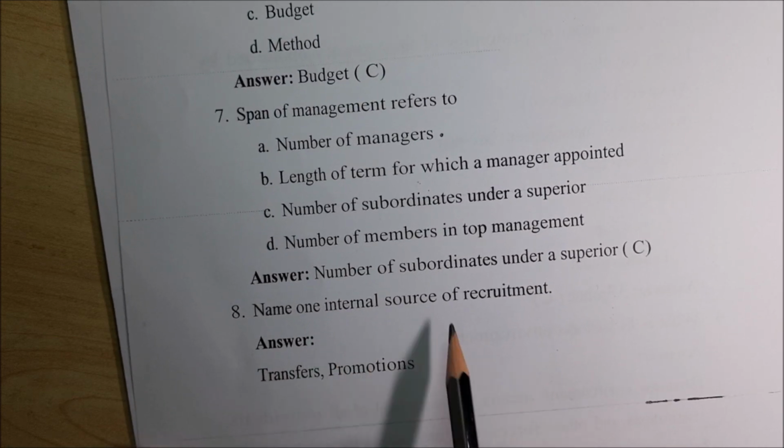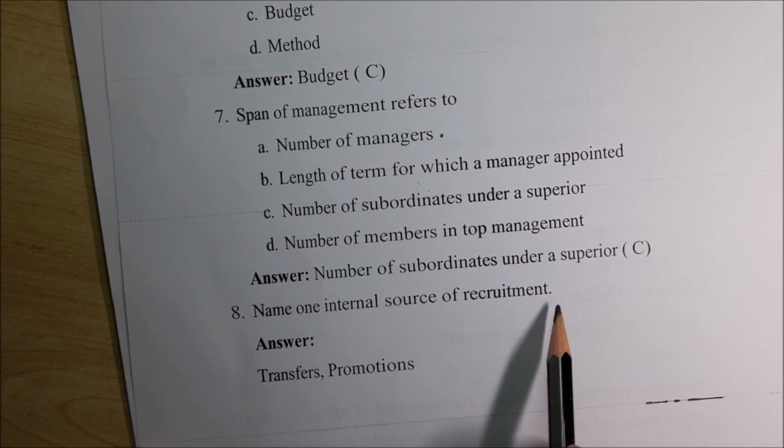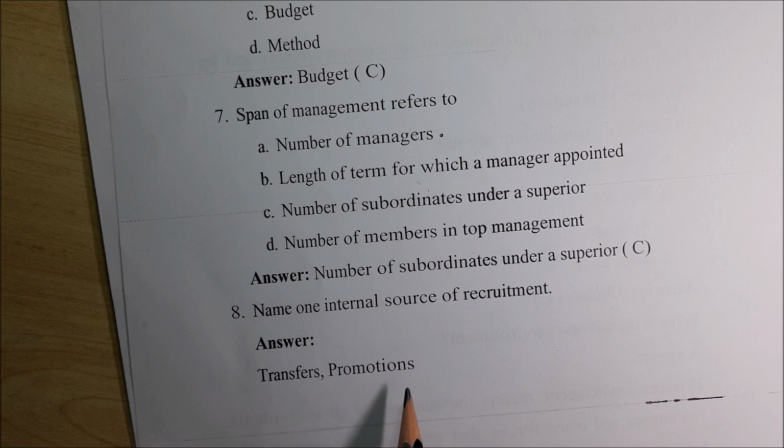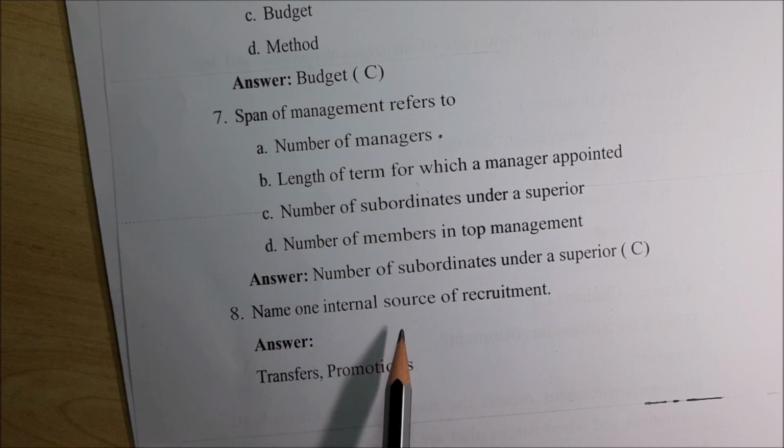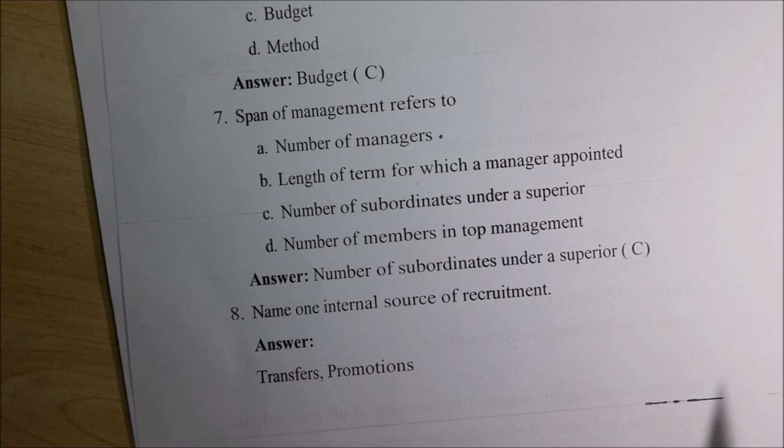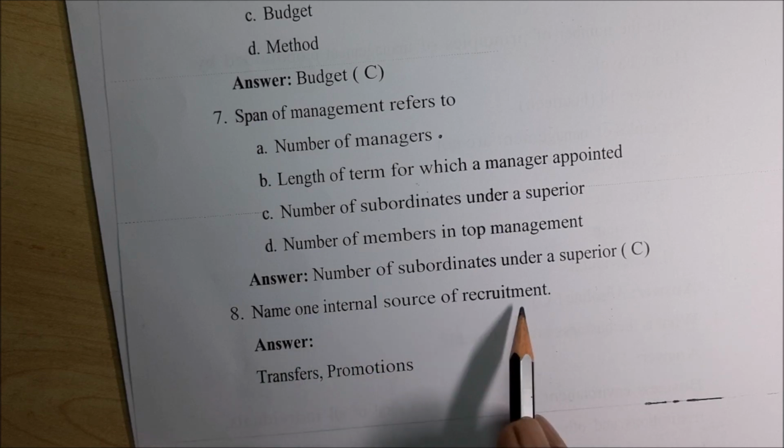Name one internal source of recruitment. You can say transfer, promotion. They have asked for one, I have given you two: transfers and promotions. Both are called internal sources. That means we are not going to give any advertisement. We promote or we transfer within the organization. We identify and do something. It is called the internal source of recruitment.